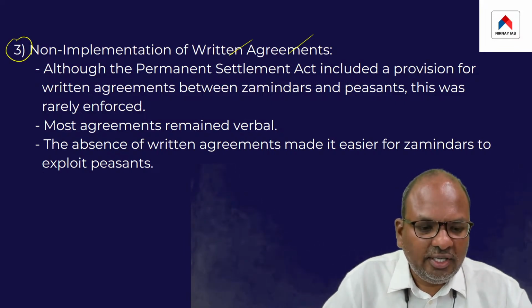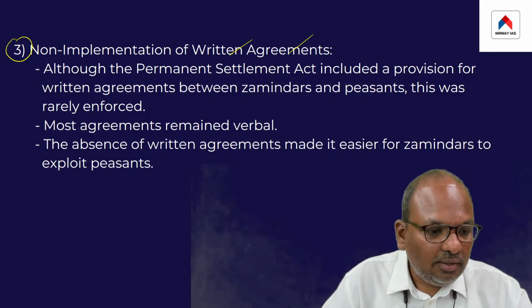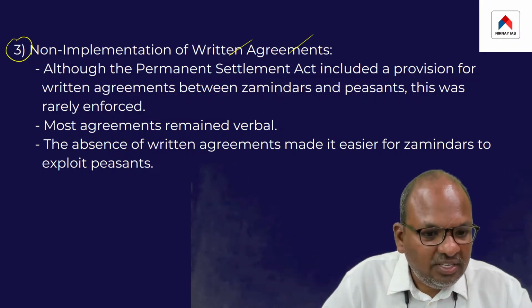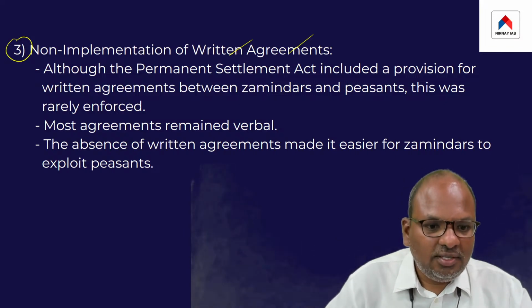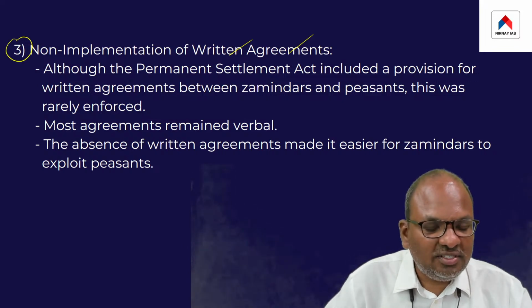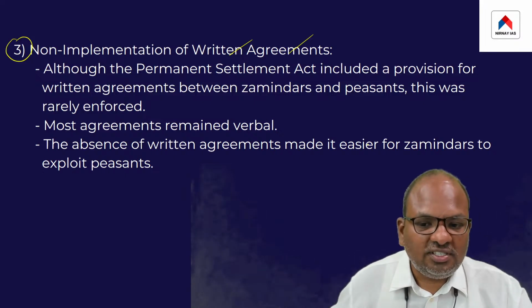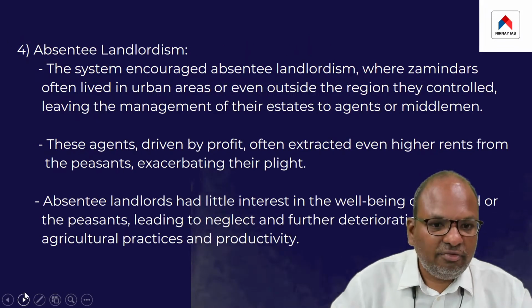So in the absence of this written agreement, exploitation of the peasant at the hands of the zamindars was much easier. That was another major defect.